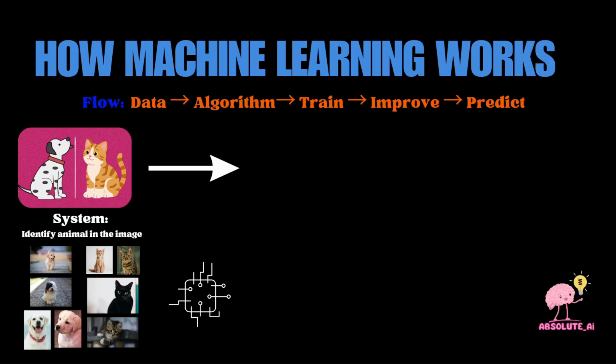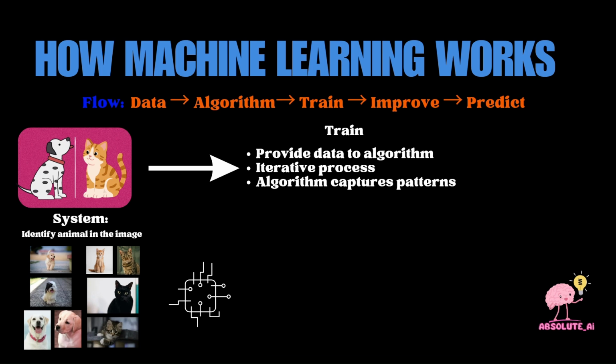So after selecting an algorithm, the part that comes is to train that algorithm. So training is nothing but a process where we provide all the data that we have collected to the algorithm that we have selected. It is an iterative process. What I mean by iterative is that we create small subsets of the data that we have and we provide those subsets to our algorithm one by one. When we are providing these subsets to our algorithm one by one, the algorithm will try to understand patterns in those subsets. This is the process that we call training.